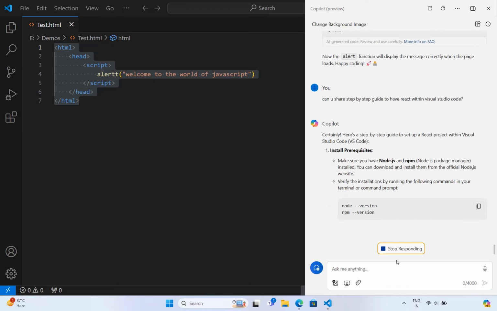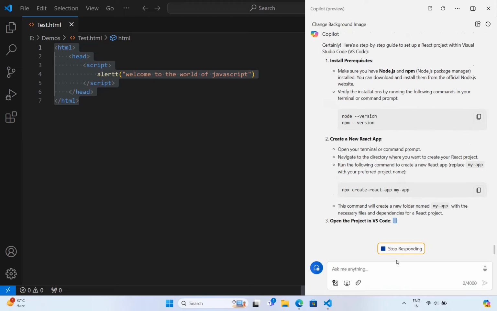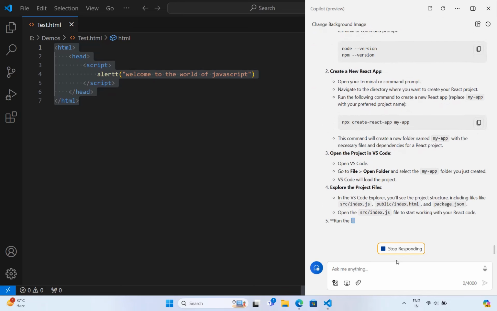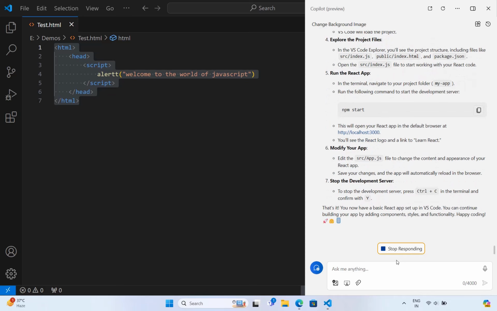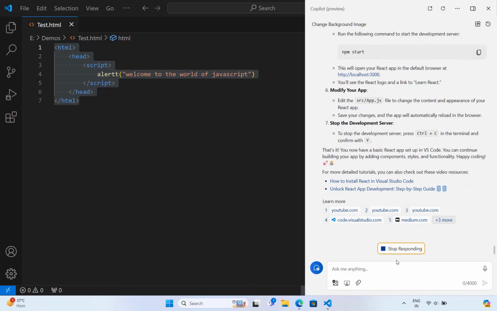No need to get into your ChatGPT. You can see over here the installation part, the React app, how we can open the same project in your Visual Studio Code, how we can modify that, how we can start the development server, how we can stop the same. This is amazing, right?